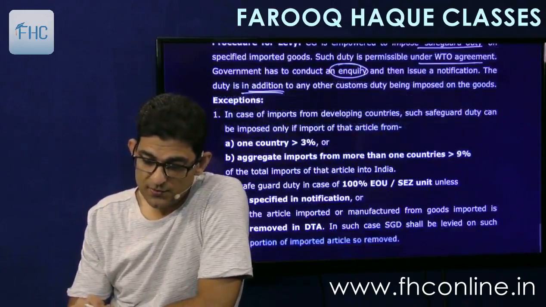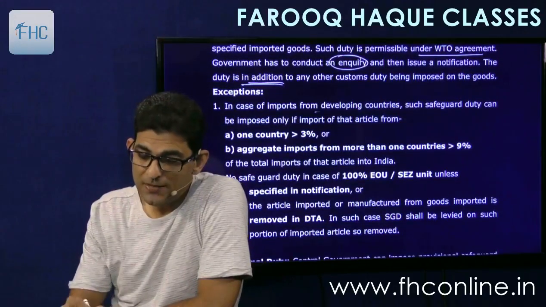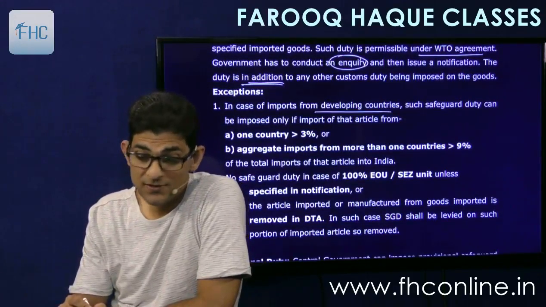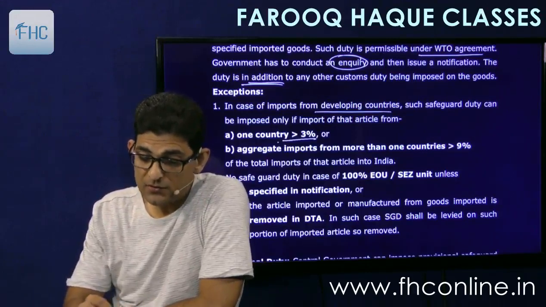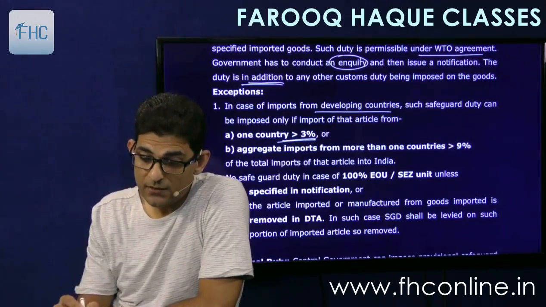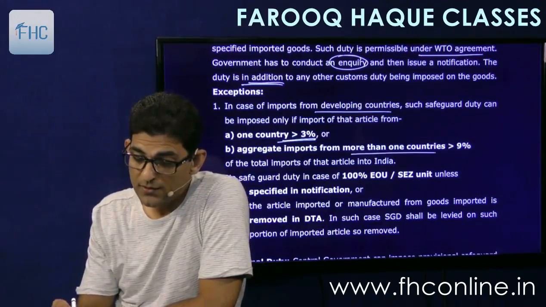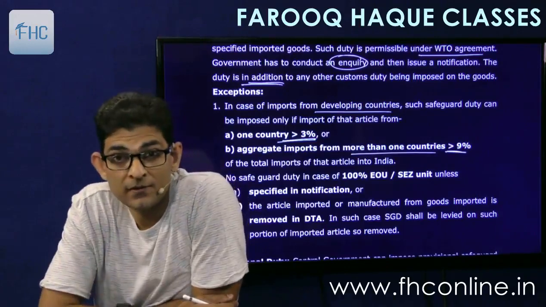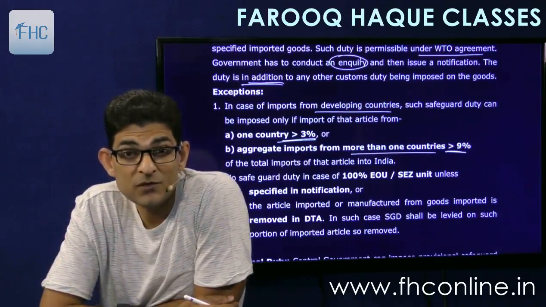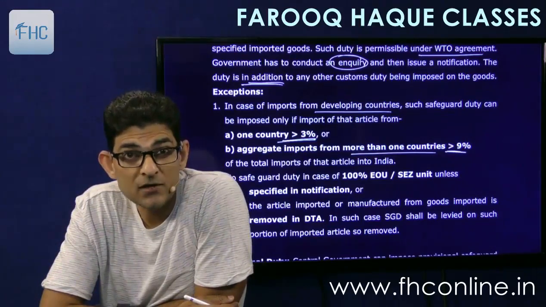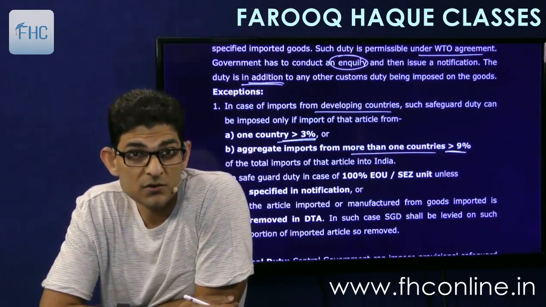Then exceptions. In case of imports from developing countries, such safeguard duty can be imposed only if import of that article from one country exceeds 3% or aggregate imports from more than one country exceeds 9%. Now this country means what? One country or more than one country means which countries? Against whom the action is to be taken, against whom the safeguard duty is to be charged.